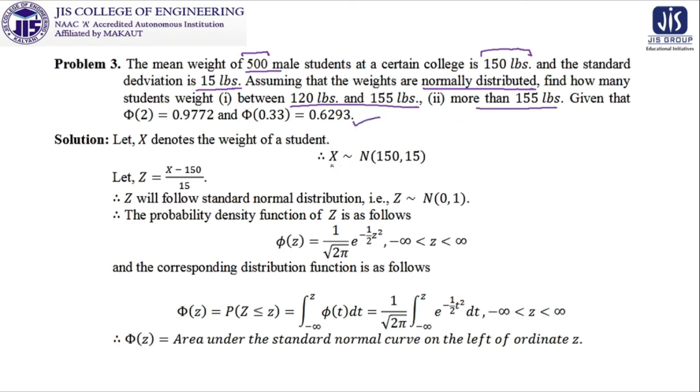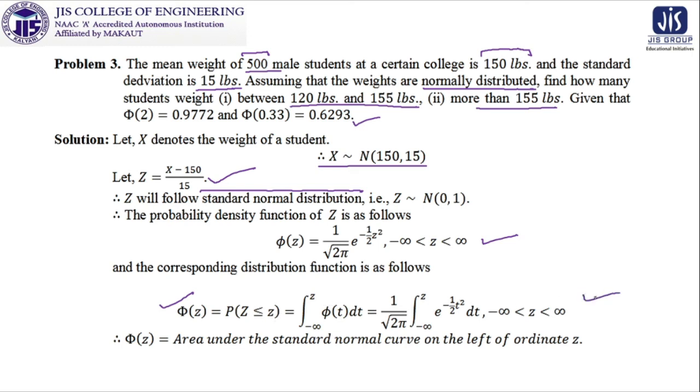In a similar manner, similar structure, x is this, we need this, z will follow standard normal distribution, and this is the probability density function of the standard normal distribution. The corresponding distribution function will be from minus infinity to z. We need Z less than or equal to z.